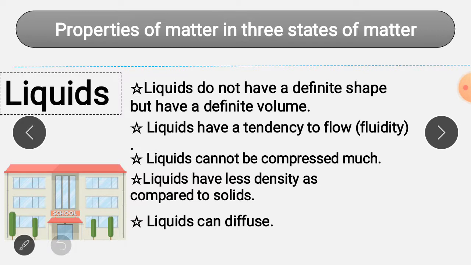So you can write this as the answer, that a liquid can flow because the molecules of liquids can slide over one another, they can slip and glide over one another because they are loosely packed. Liquids cannot be compressed much.